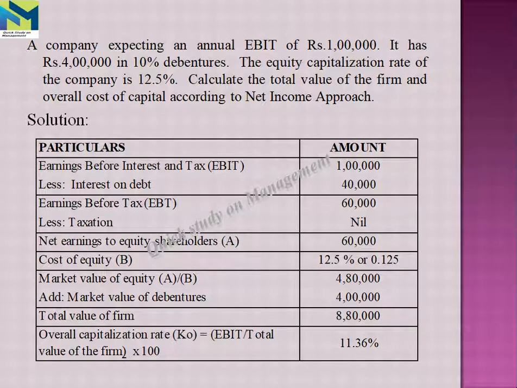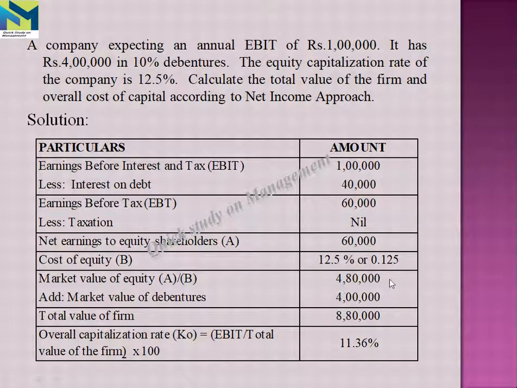Then again we have to subtract the taxation. Here no taxation percentage is mentioned, so we get the net earnings to equity shareholders, A, as rupees 60,000. And then the cost of equity, which is given in the problem, that is the equity capitalization rate of the company, 12%, which is represented as 0.12. The market value of equity, A divided by B, means 60,000 divided by 0.12.